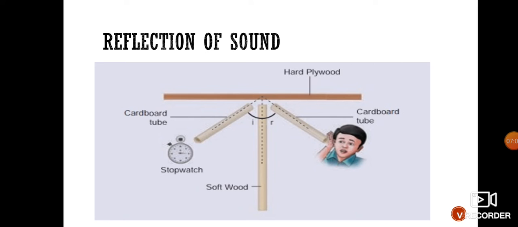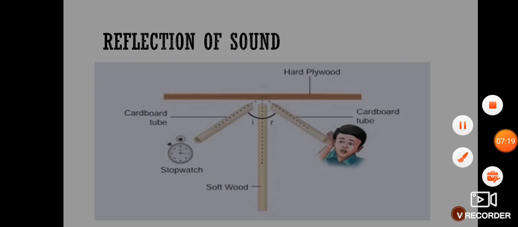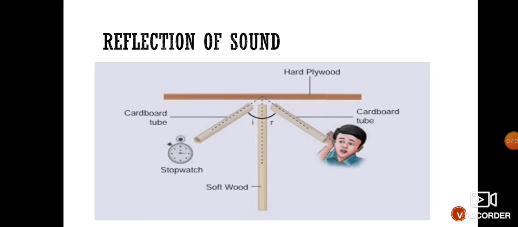As we have seen in the lesson, reflection of light: the light coming from the source, some rays are there, those are called incident rays. And after coming towards the object, those rays get reflected. So like that, reflection also takes place in sound. Sound also gets reflected like light, and it also follows some laws.